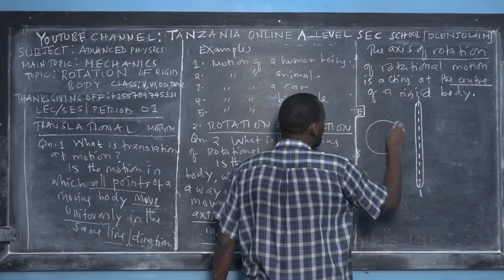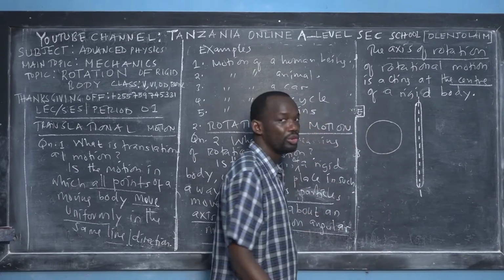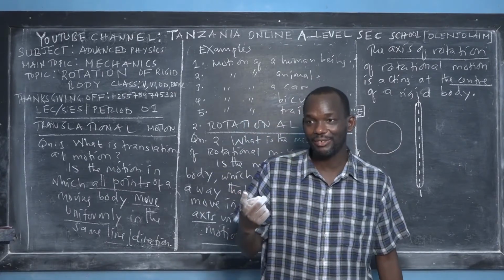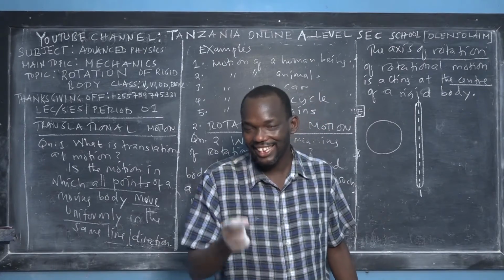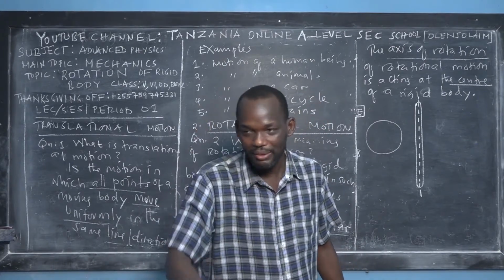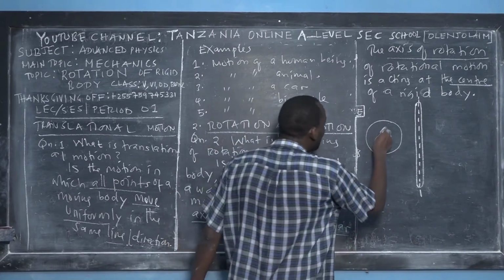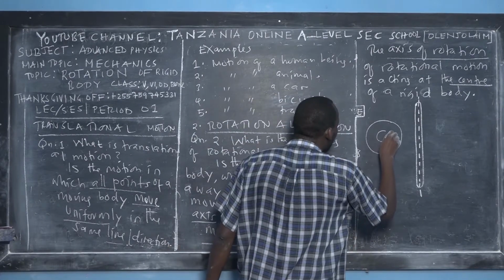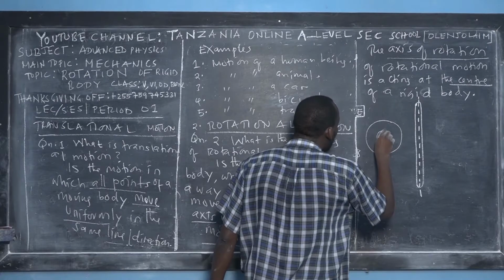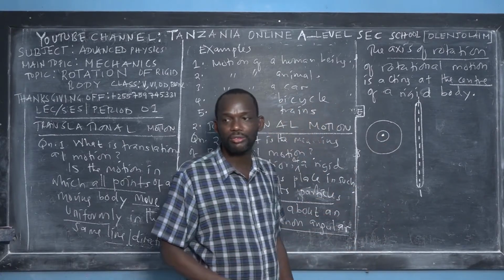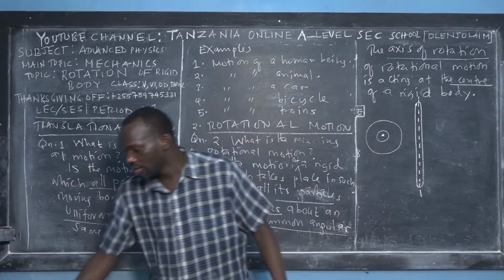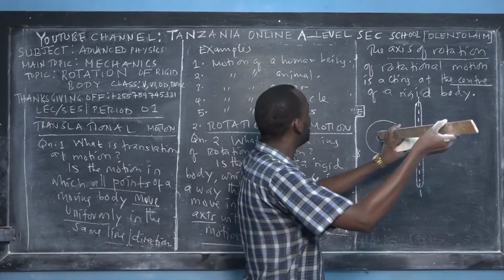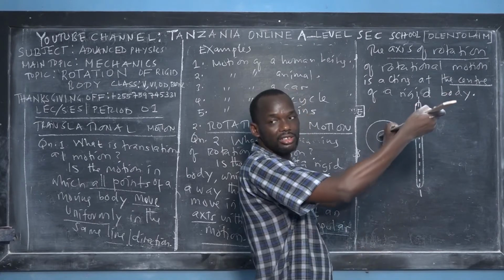Let me give you real life examples. You know the DVD or the CD, right? When you are playing it, what happens? First of all, there is a center there, and that center should be placed somewhere. So when this CD is rotating, the axis of rotation is at the center of the CD, of the DVD. So the axis of rotation for the CD is perpendicular to its surface.